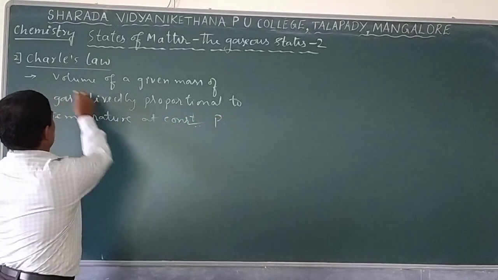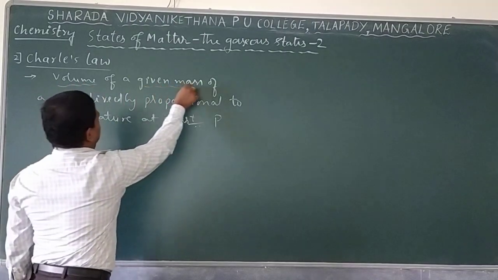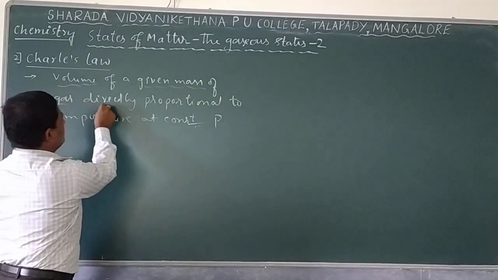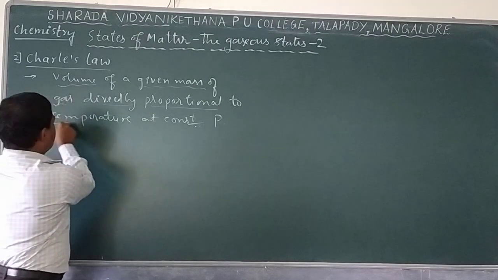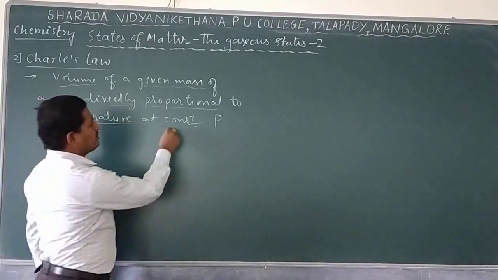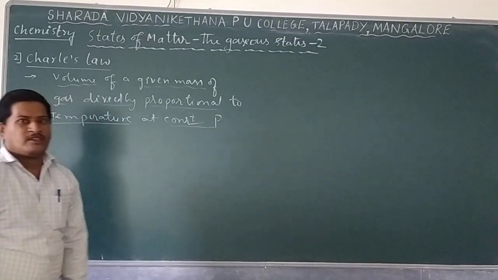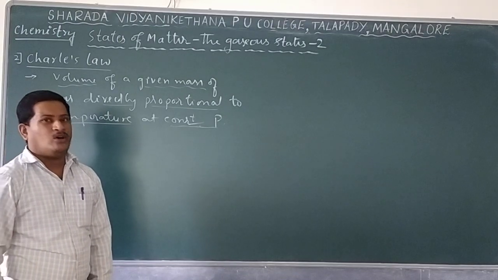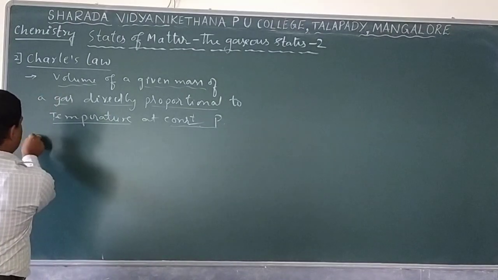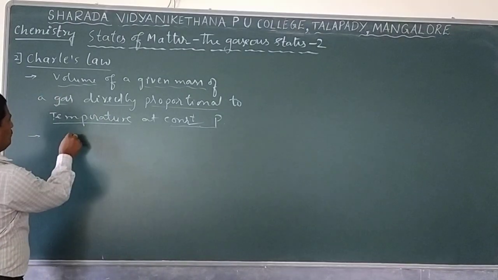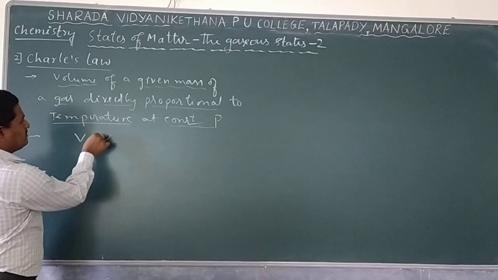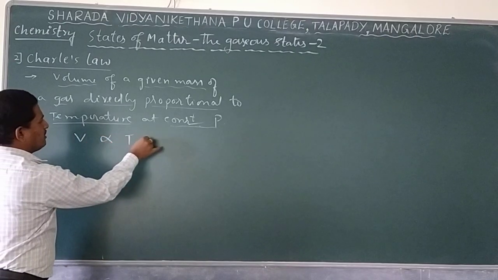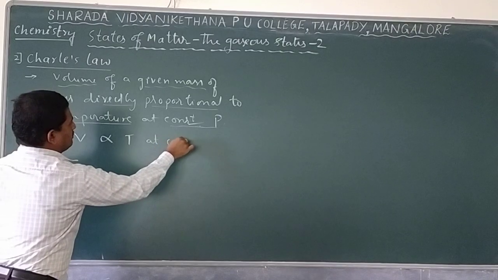It says that volume of a given mass of gas is directly proportional to the temperature, and that is observed at a constant pressure. So that is the statement of Charles' law.